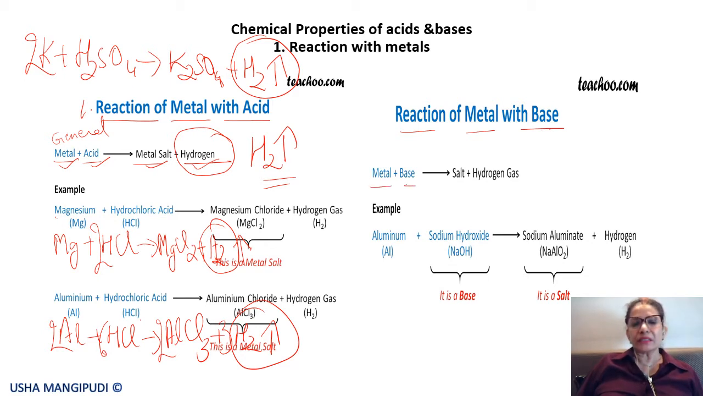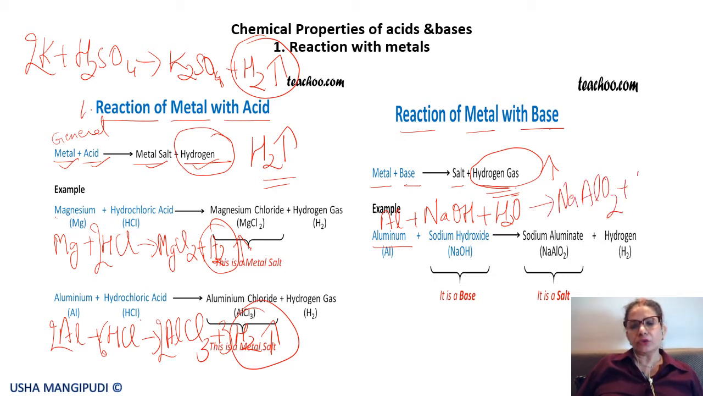So, metal plus base again gives salt plus hydrogen gas. Here again hydrogen gas is released. So, this is important. If we take aluminium reacting with sodium hydroxide, and of course we should have water here, then it gives sodium aluminate plus hydrogen. So this AlO2 minus is the aluminate ion. It has a valency of -1.